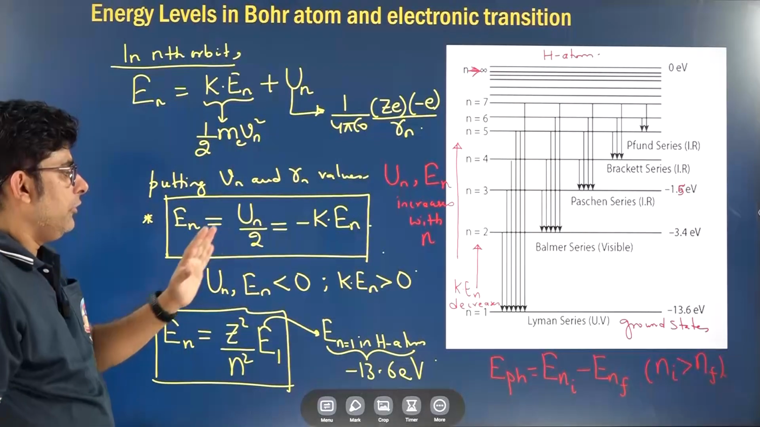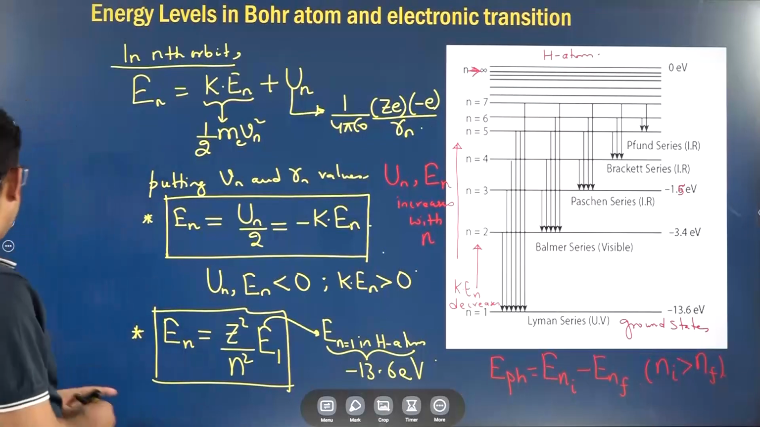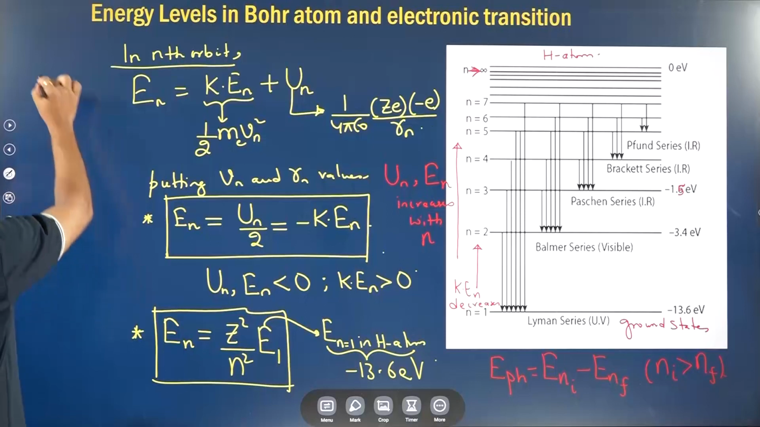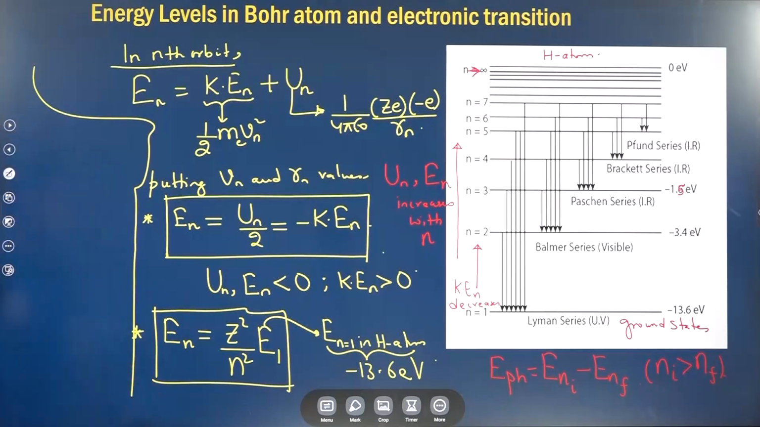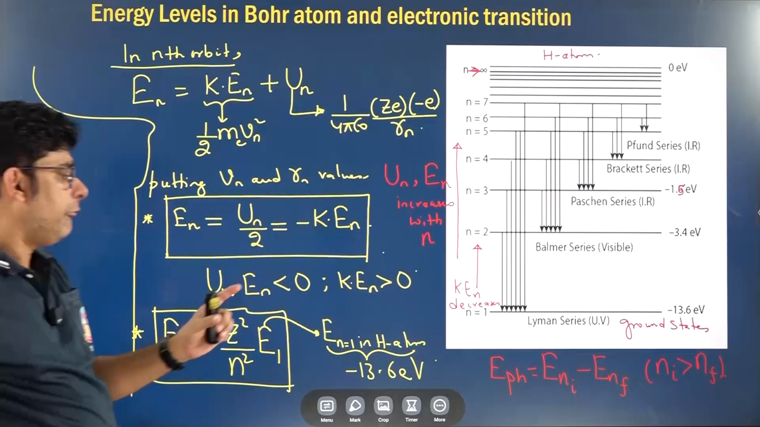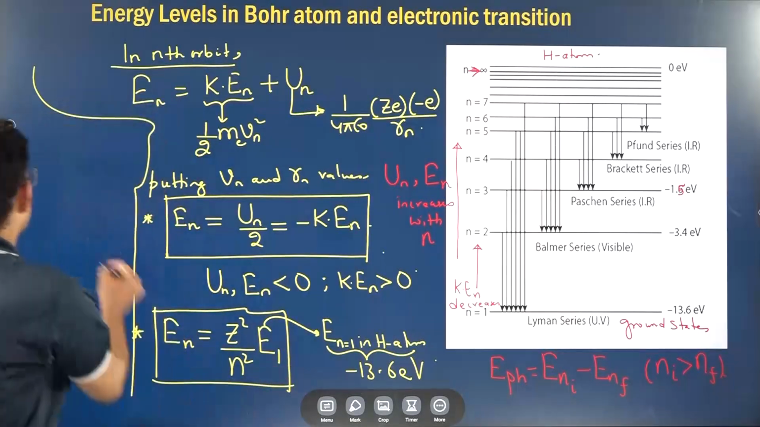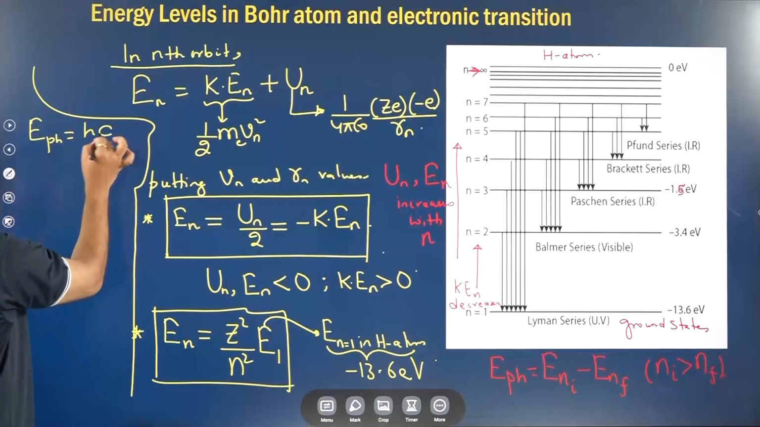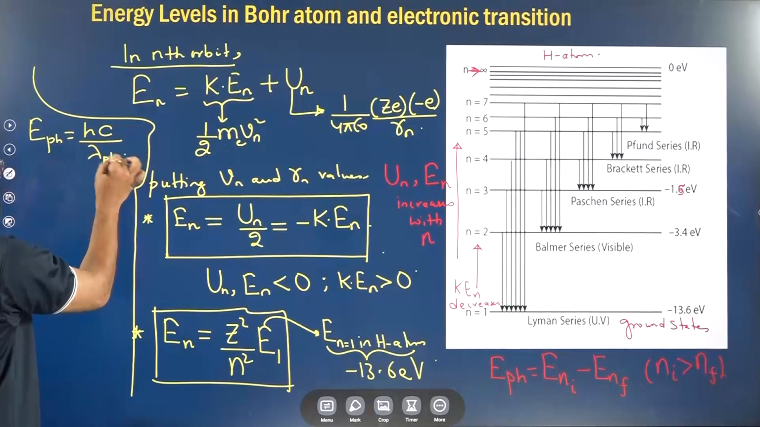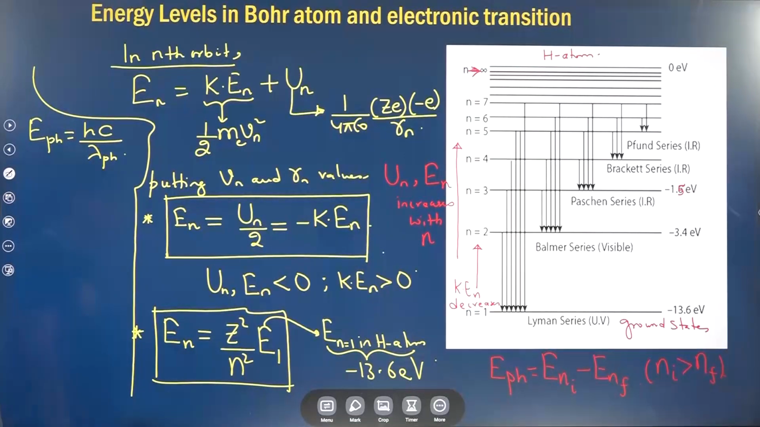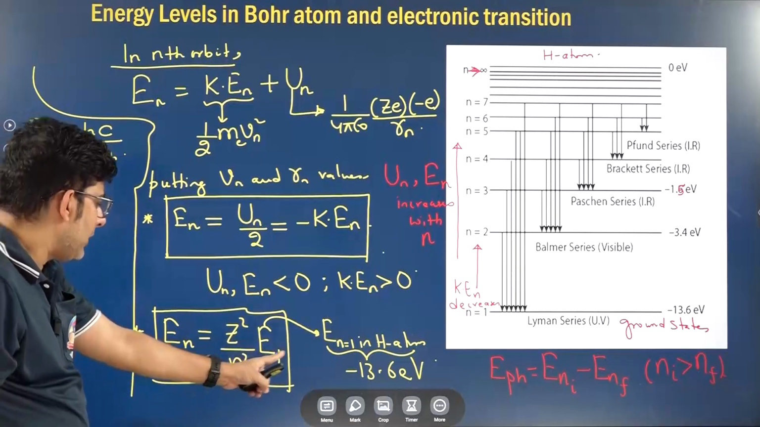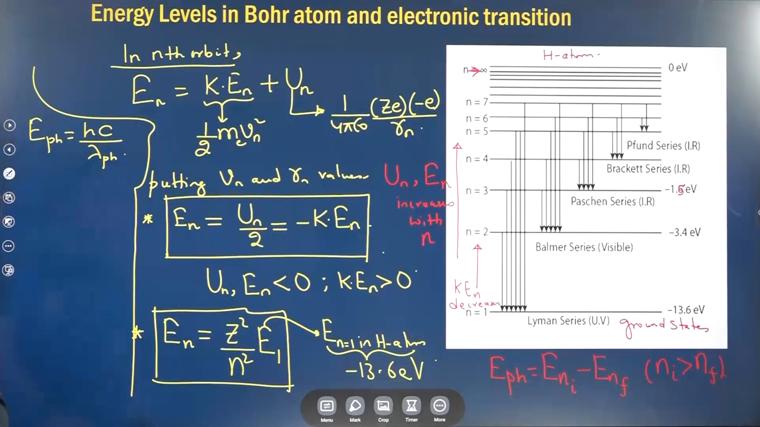Clear? So here, these important points that we just discussed, we will add one more important point to this. What is that? When we talk about the wavelength of the photon, we know the energy of the photon is also given as hc by lambda, and we saw the value of En. En is how much? Minus 13.6 Z square by n square. So if you substitute the value